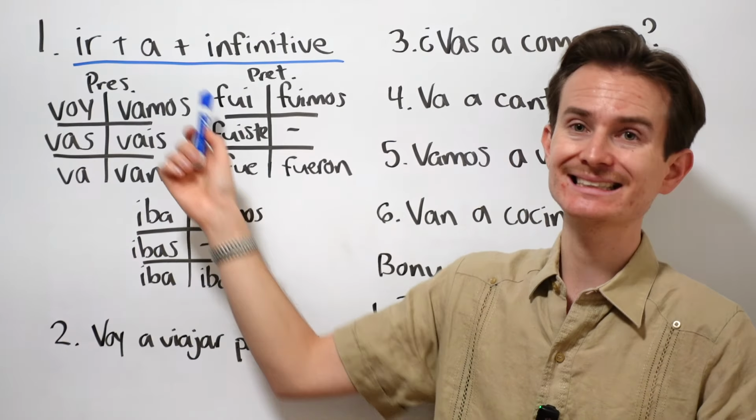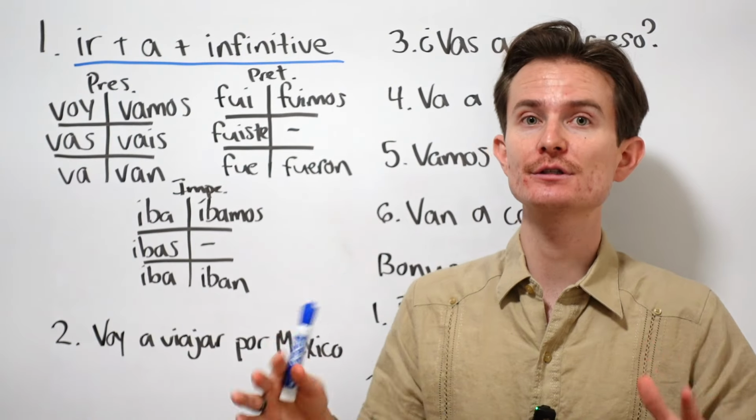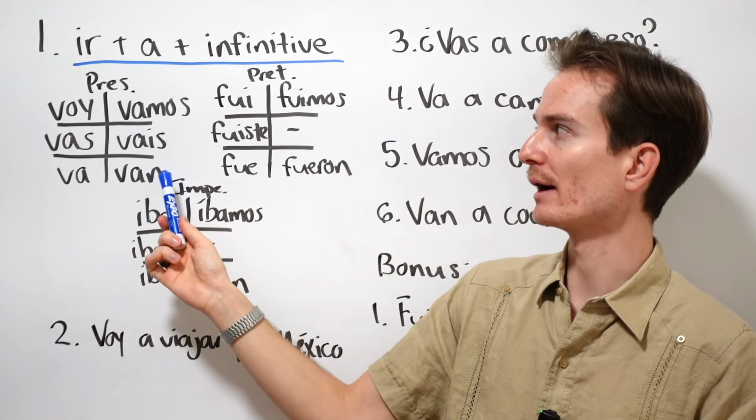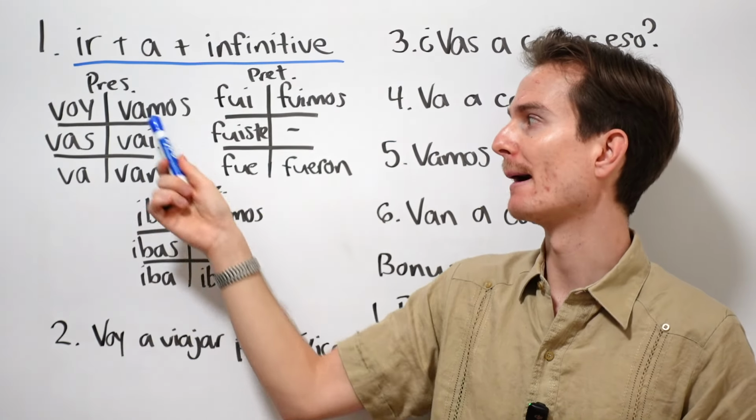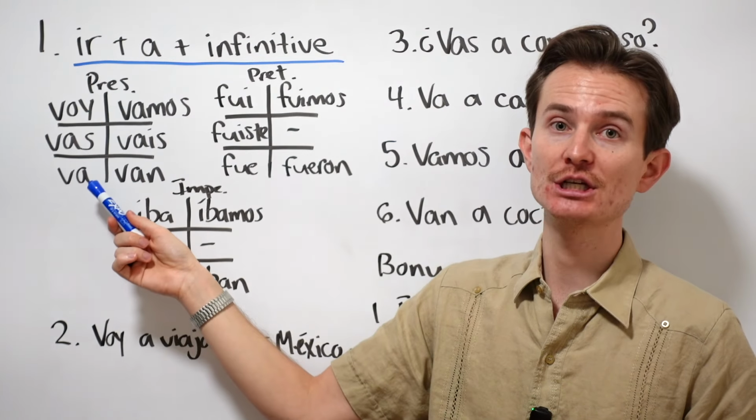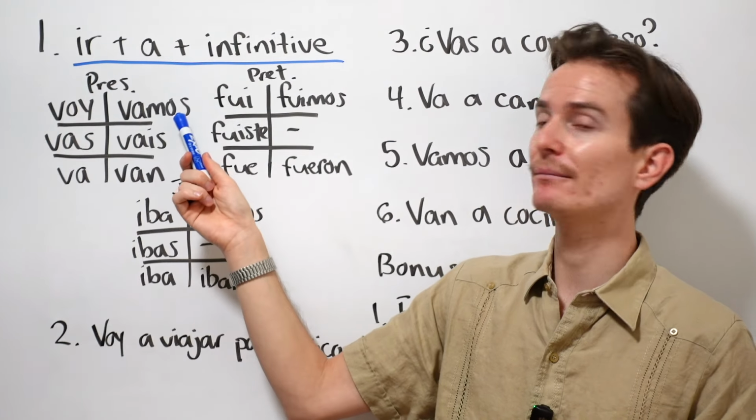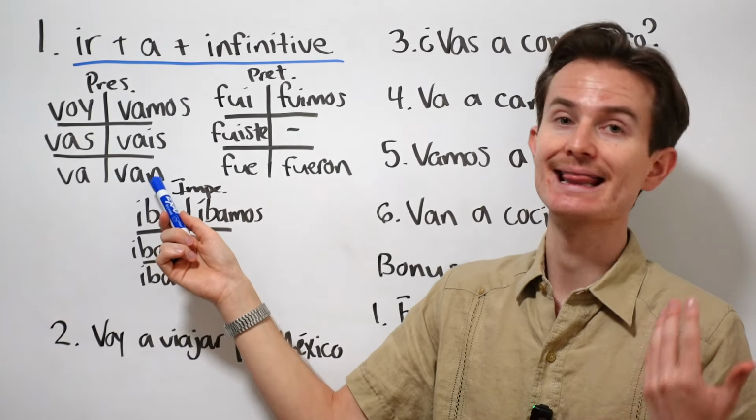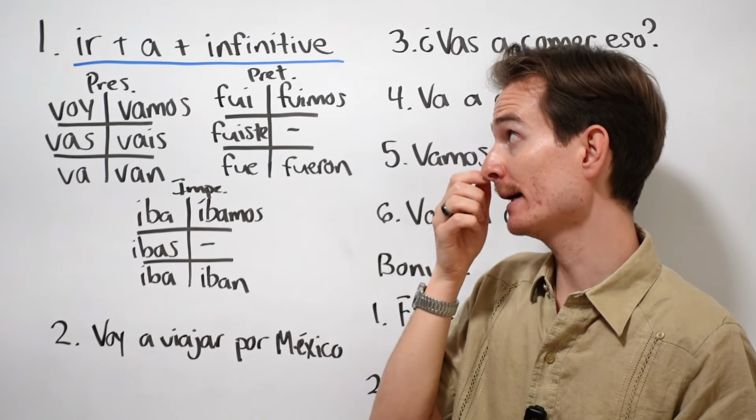Okay, so that's it right there. In order to speak in the future tense, you've just unlocked the first part, right? You need to know voy, vas, va, vamos, van. I go, you go, he, she, usted, you go, vamos, we are going or we go, and they go or you guys go. Okay? Cool.